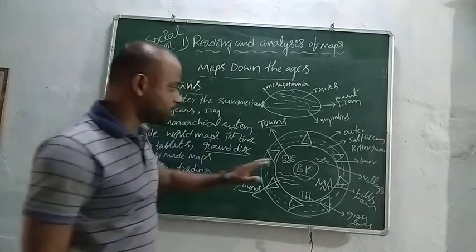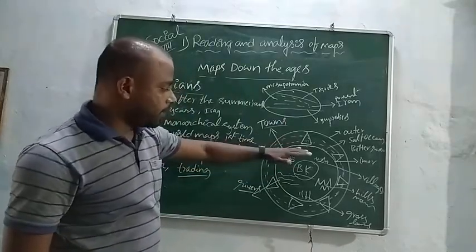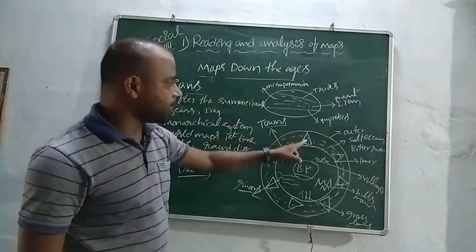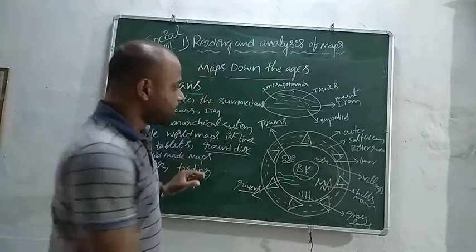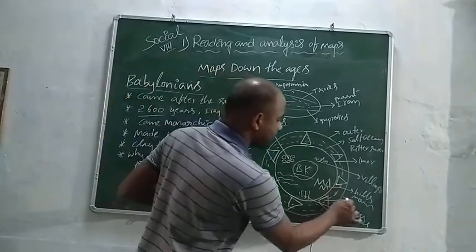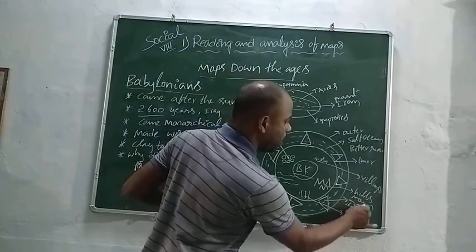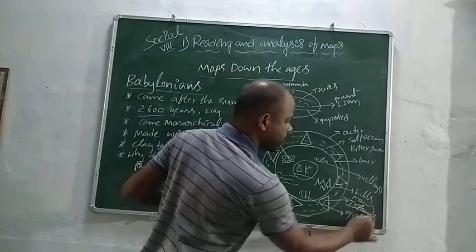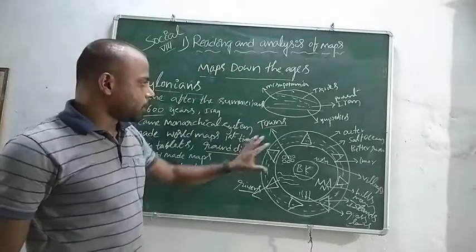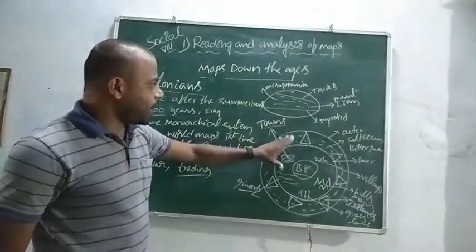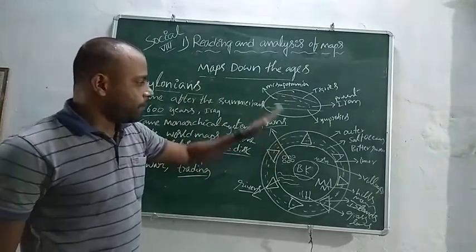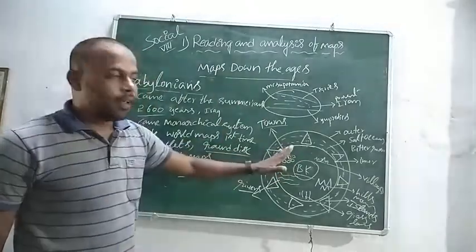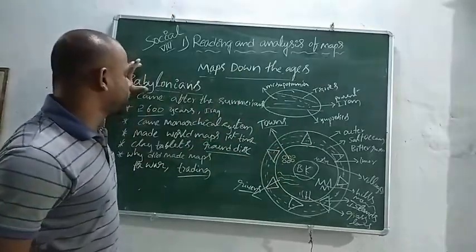How many rings are there? 7 rings. These triangles indicate islands. So this is the clay tablet of the Babylonians. This is the first world map according to the Babylonians.